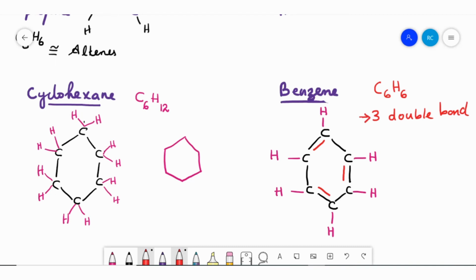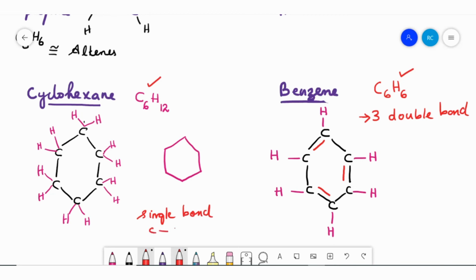So this is the basic difference between cyclohexane and benzene. In cyclohexane the formula is C6H12, but in benzene it is C6H6. In cyclohexane there are 12 hydrogen atoms and there is no double bond. All the bonds are single bonds, both carbon carbon and carbon hydrogen.